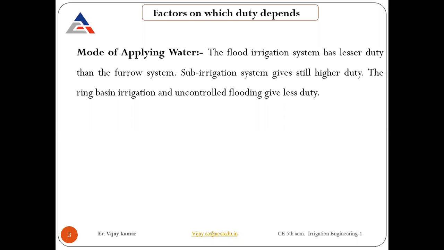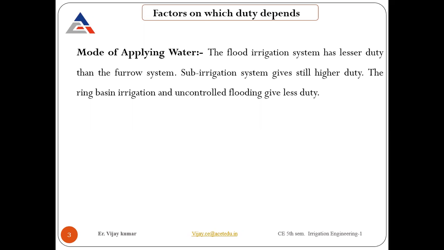So any kind of crop can be there, but due to the flood irrigation system, duty comes out to be less because of loss of water, wastage of water will take place. Some of the water will percolate, some of the water will evaporate. But in the case of furrow system, we note that losses are very less compared to the flood irrigation system. So in that case, duty comes out to be high.